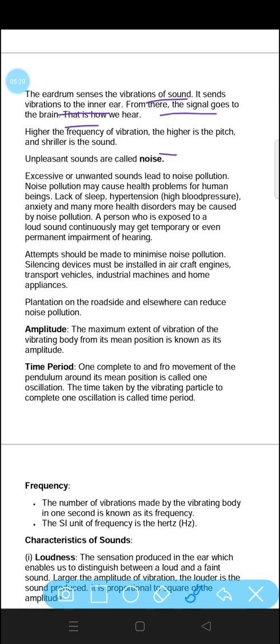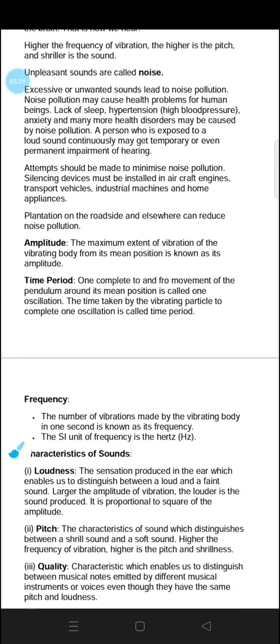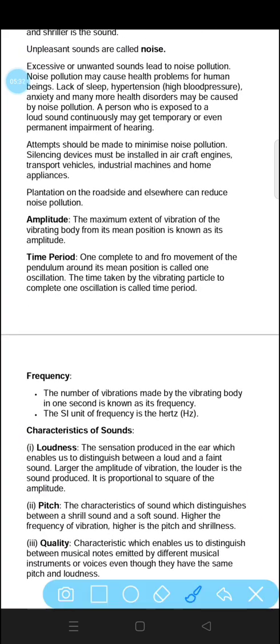The higher the frequency of vibration, the higher is the pitch. Frequency of vibration is directly proportional to pitch, and the shriller is the sound. After that, unpleasant sounds are called noise. Noise is unpleasant or excessive sound. Excessive or unwanted sound leads to noise pollution.